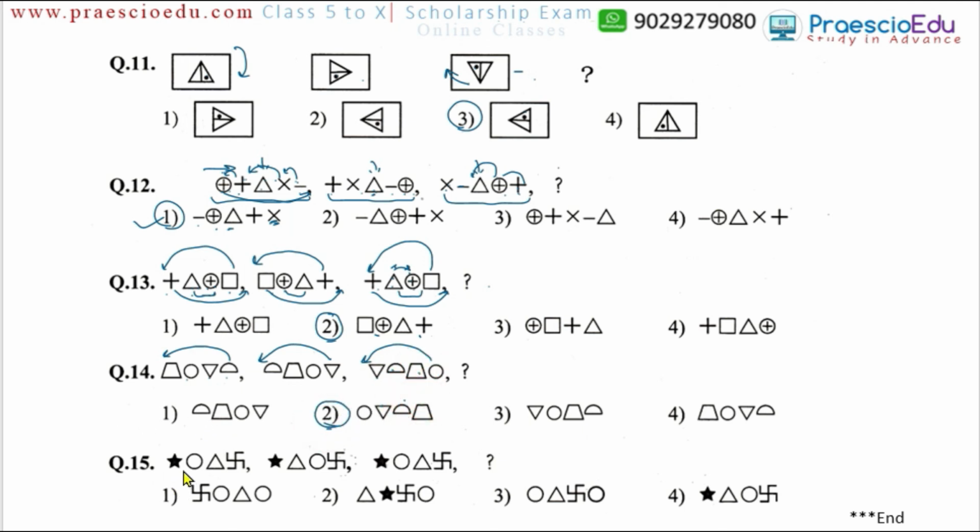Now question number 15: the star is at the first position, so the star should be first, which is option number 4. After this, the swastik symbol is also at the last position from the left side. Then the circle and the triangle, only these two terms are interchanging their positions: circle triangle, then triangle circle, again circle triangle. So for the next one, triangle circle, which means option number 4 is perfectly matching with our series. Okay, thank you.